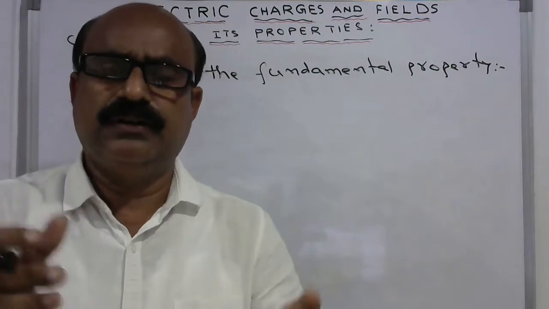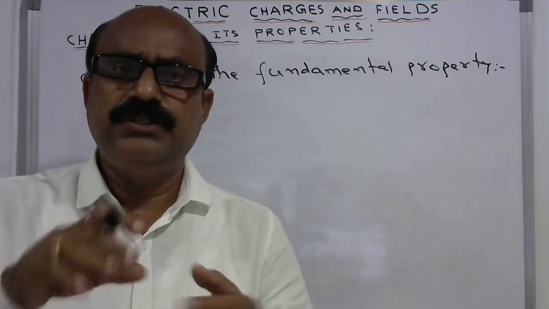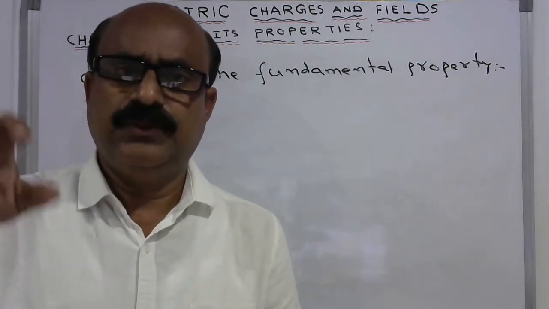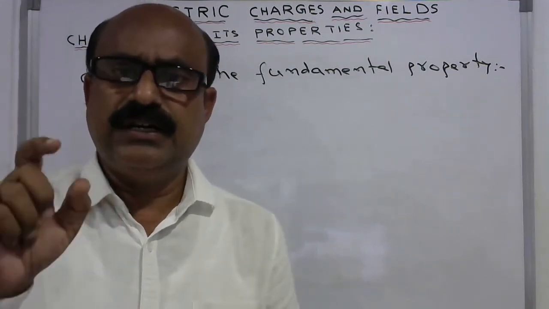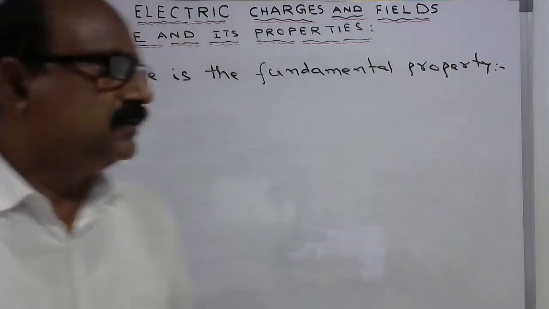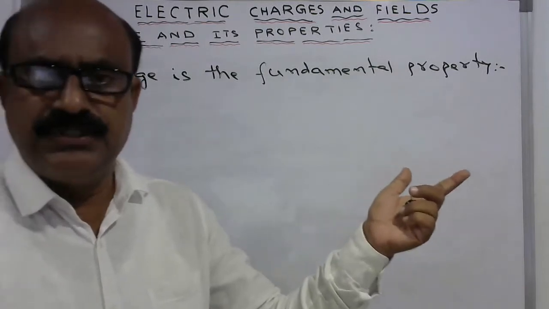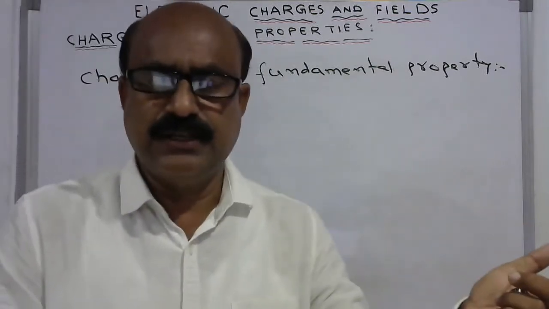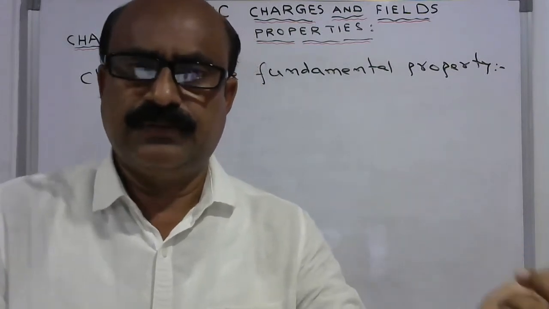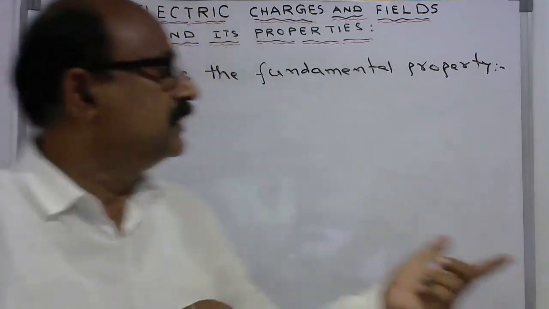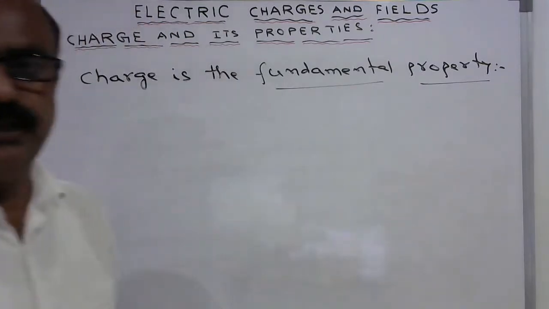These are all decided by the charge only. The way in which the electrons are aligned in the atom decides the property of that substance. That is why we call charge the fundamental property. The physical and chemical properties of a substance are a function of its electronic configuration. That is why we can consider that charge is the fundamental property for any matter.